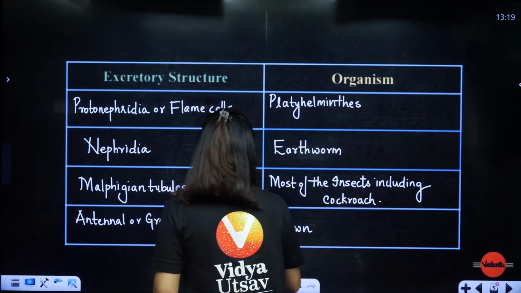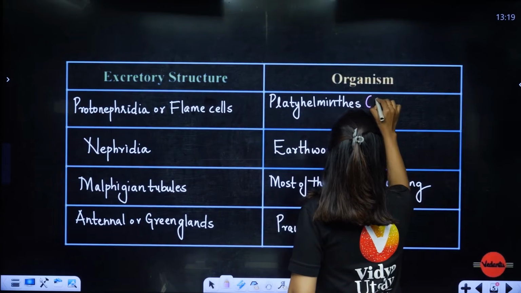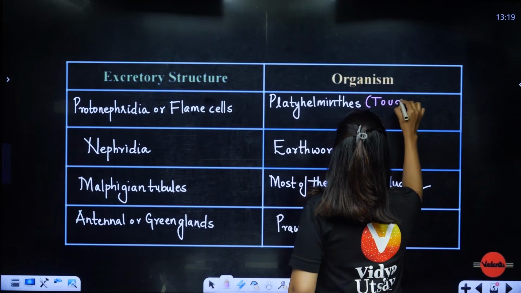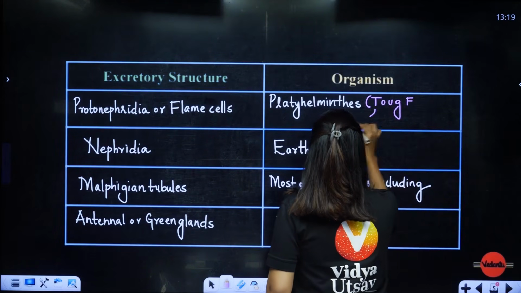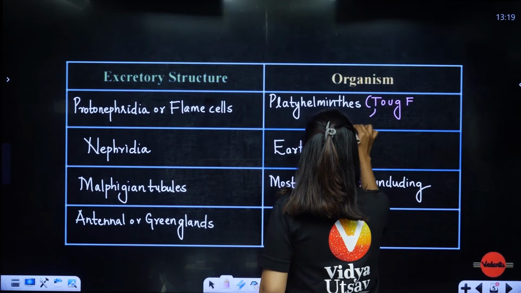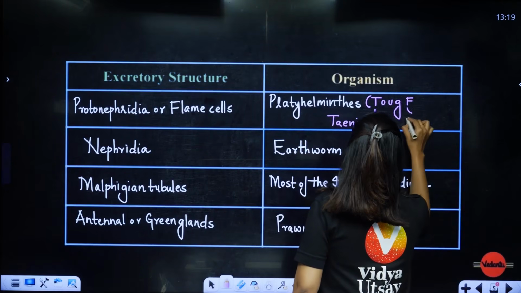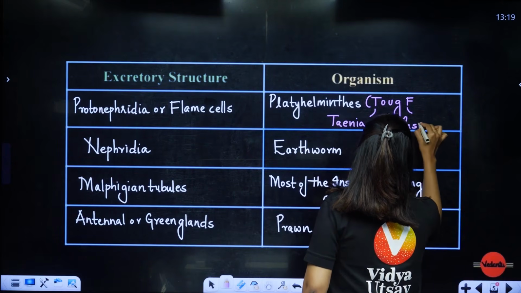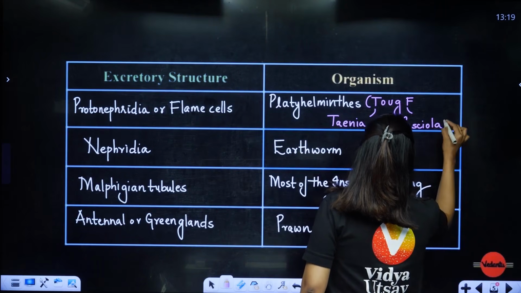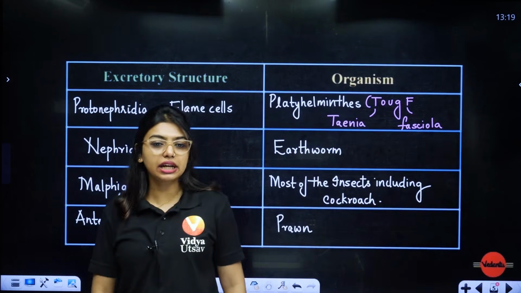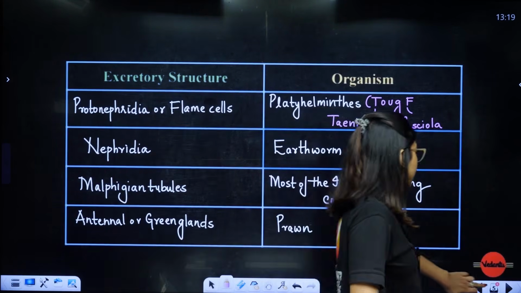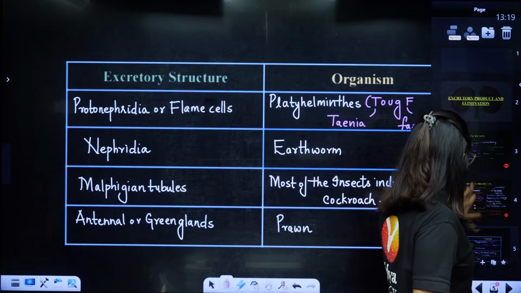Platyhelminths. Okay, how do you remember the example? You'll remember the example as tough. T for Taenia or tapeworm. F for Fasciola, liver fluke. Okay, so once you see the animal kingdom chapter, you will be able to remember all the tricks. Write it down one more time, so you will be able to remember.